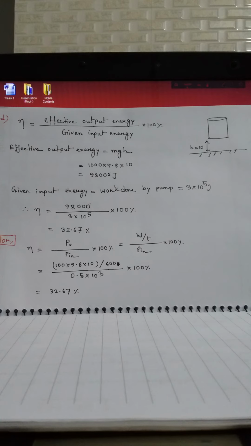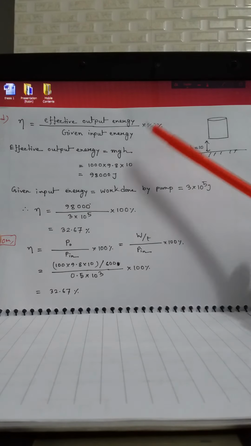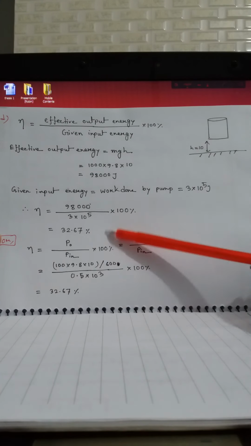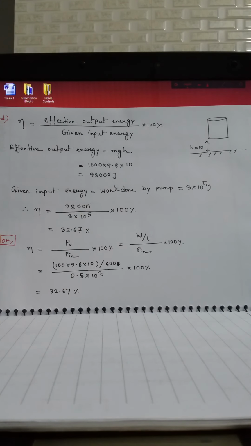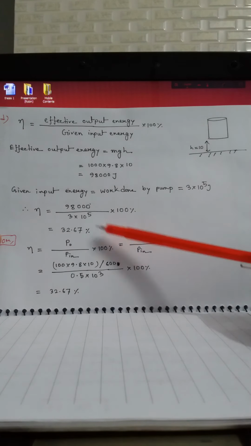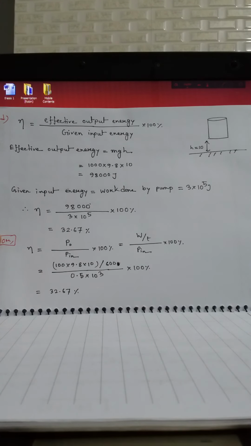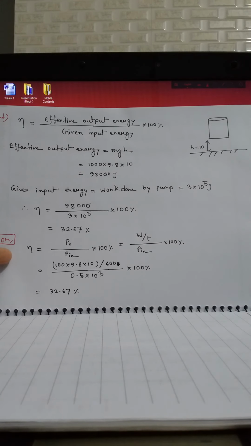That is exactly the given input energy by the pump, 3 into 10 to the power 5 joule. Putting the values in, we get the efficiency, which is always calculated in percentage: 32.67%.